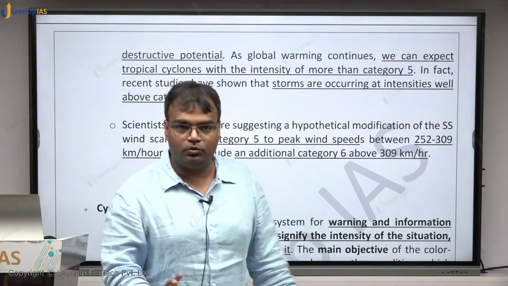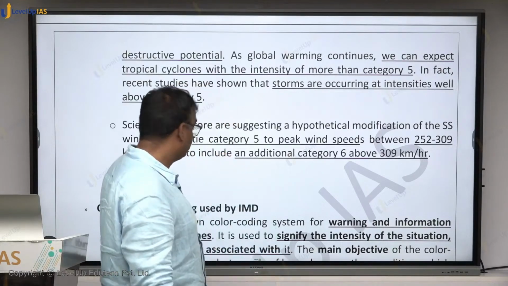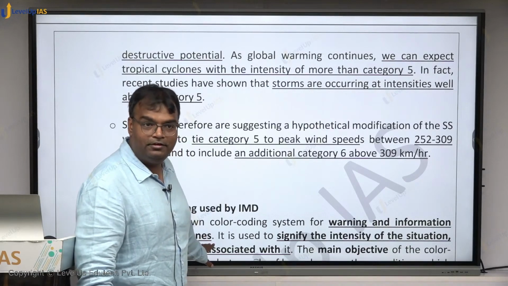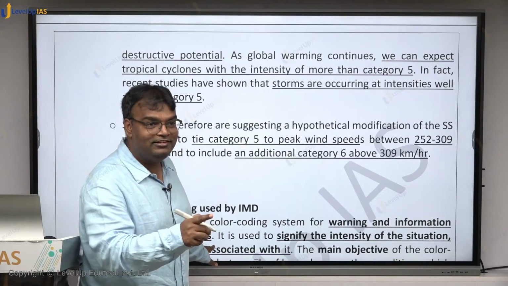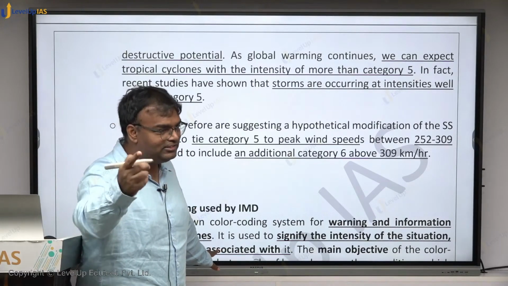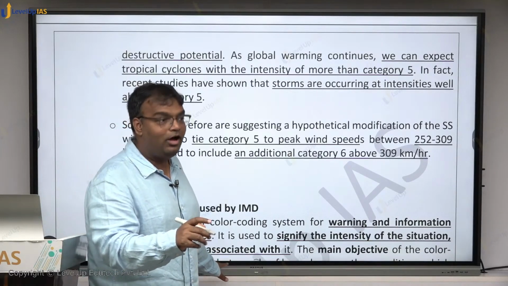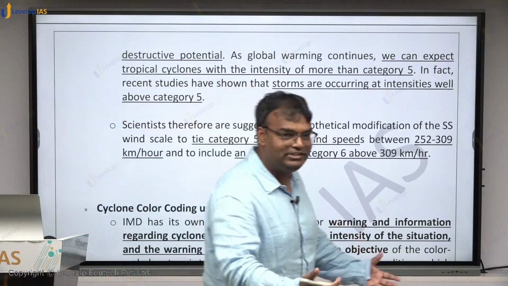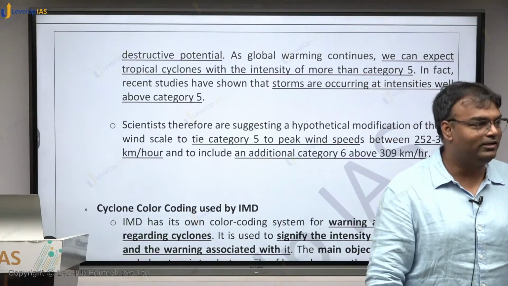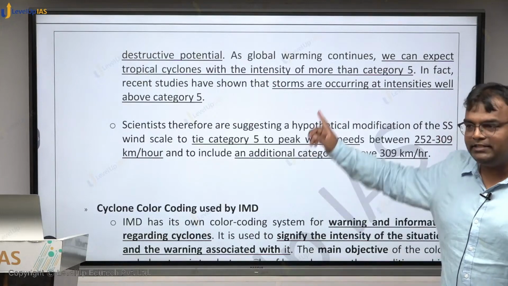ये अभी न्यूज में था, कुछ दिनों पहले ही this issue was in news. तो देखो, UPSC has asked this portion, cyclone color coding of IMD. अभी उस पे आते हैं, but because this is in news, they may ask you, what is SS hurricane system for cyclone categorization? How should it be changed to take into consideration the increased intensity of cyclones occurring in recent years? This kind of question may come. तो उसके लिए पहले आपको SS system पता होना चाहिए.